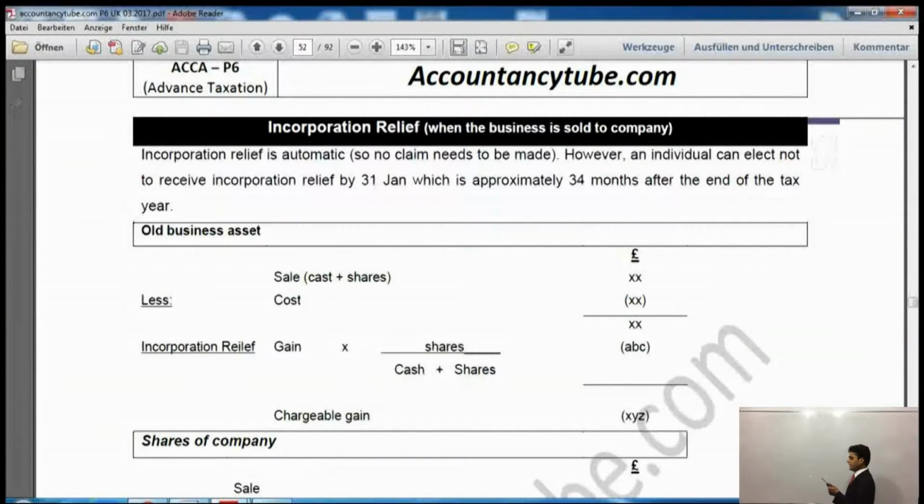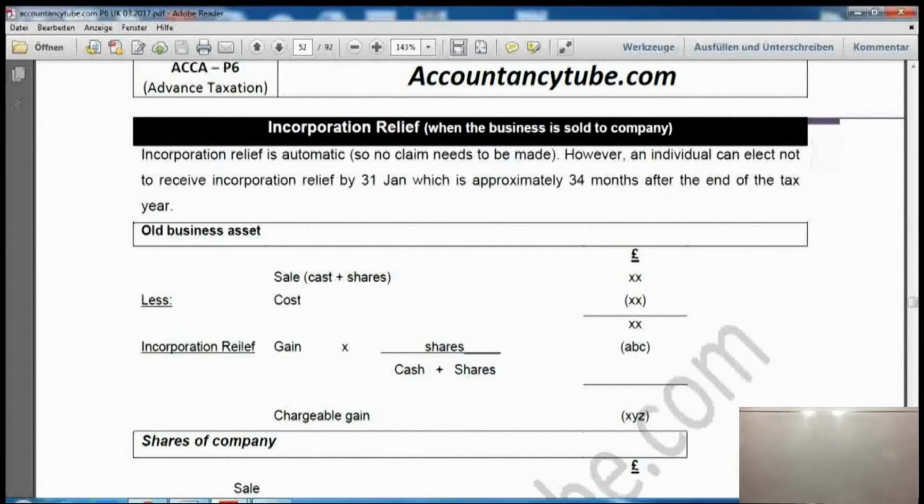Now, how does it work? When you sell an old asset, when you're selling the sole trade business, what you have to do is take the sales. So when you take the sales, you will take both the cash and the shares in the business. You will deduct the cost. When you sell, you will take both cash and the shares, and you will deduct the cost out of it. That will be our gain.